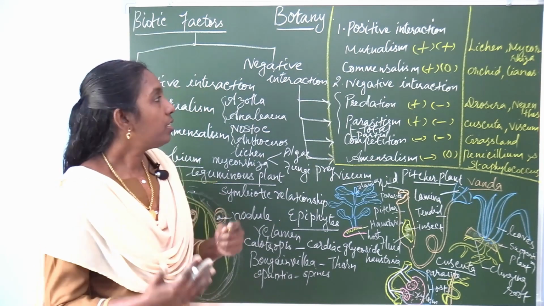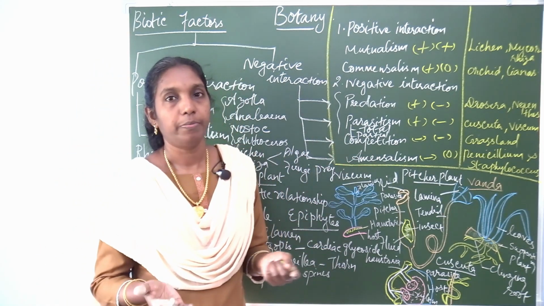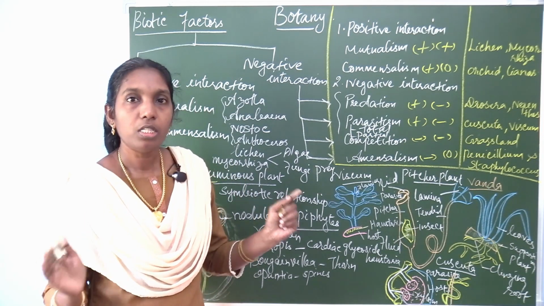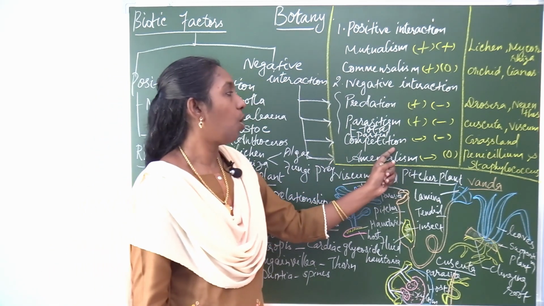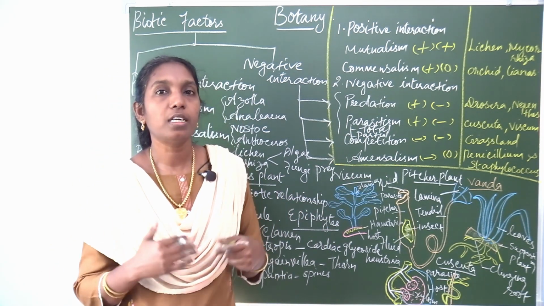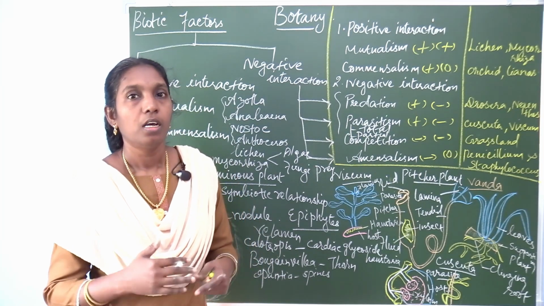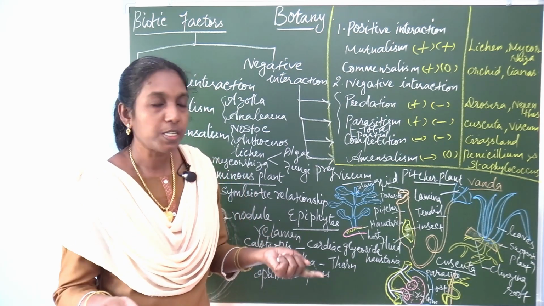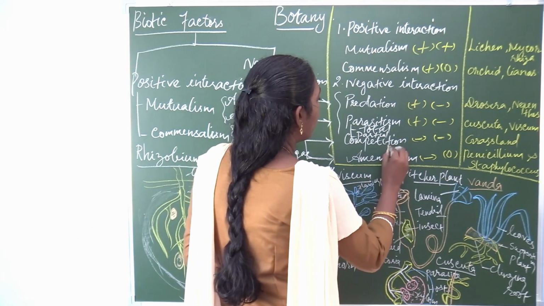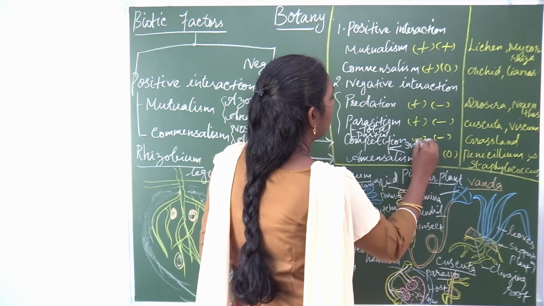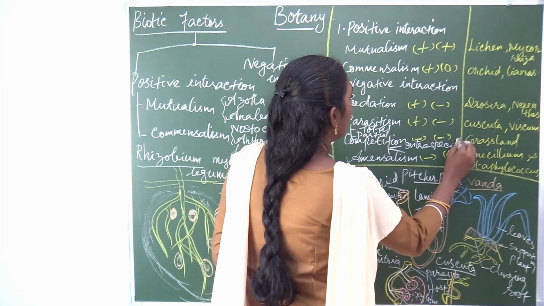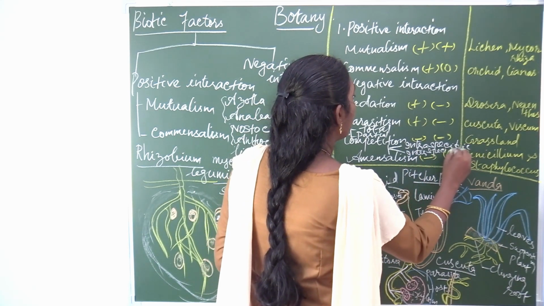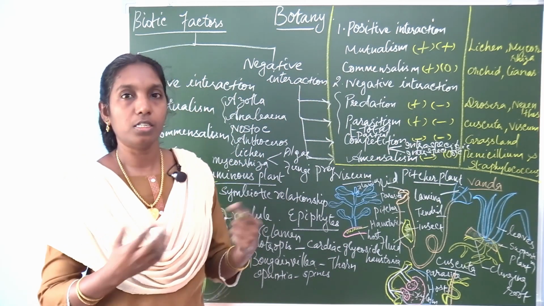Then another negative interaction is competition. In competition, both the organisms are harmed. So there is competition among different organisms. This competition is also classified into intraspecific competition and interspecific competition. What is the difference between these two?